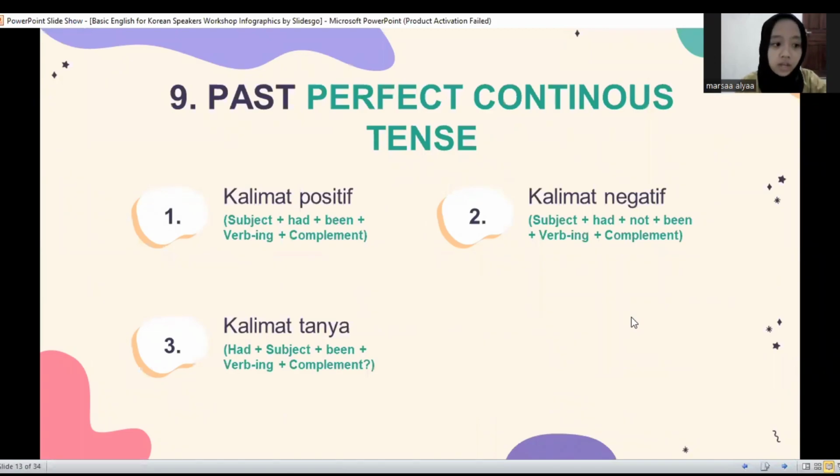9. Past perfect continuous tense. Positive: subject had been verb-ing complement. Negative: subject had not been verb-ing complement. Interrogative: had subject been verb-ing complement. For the example, I cannot find the past perfect continuous tense because the journal uses present perfect tense and my mother's storybooks use present continuous and past tense. No use of past perfect continuous tense.